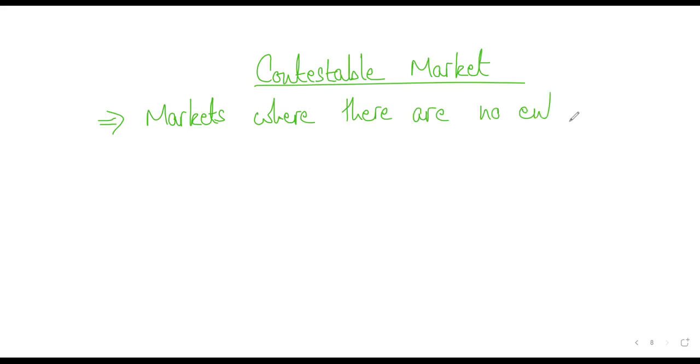No entry and exit barriers. So we did talk about entry and exit barriers in detail when we were doing market structures. We said entry barrier is anything that makes it difficult for a new firm to enter. Similarly, exit barrier is anything that makes it difficult for a firm to leave the market, right? So when there are no entry and exit barriers, that is known as a contestable market.